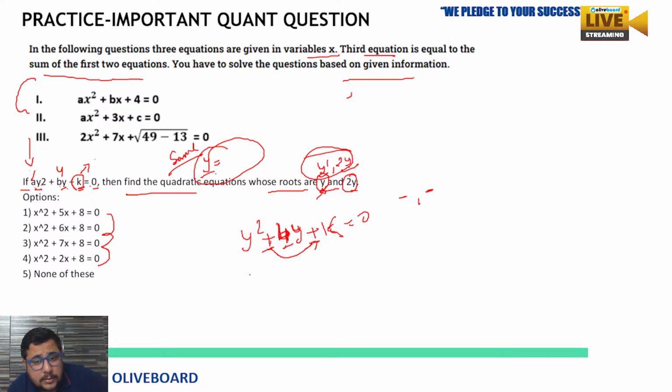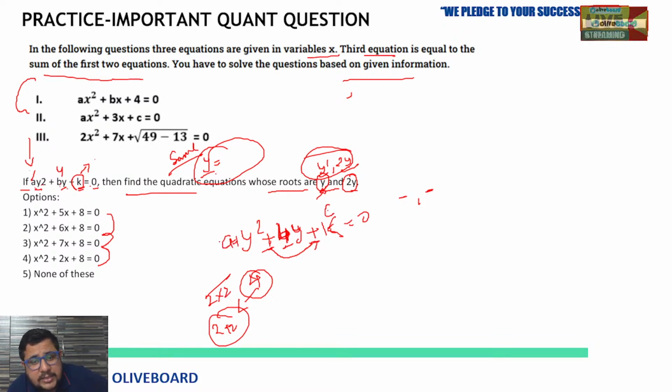So if you follow the addition condition, 2 plus 2 is 4, 2 multiply 2 is 4. The C is k here and A is 1 here. So C multiply A, 1 times k, is k. Here 2 multiply 2 is telling us the product of A and C, yes, that is what we are getting.